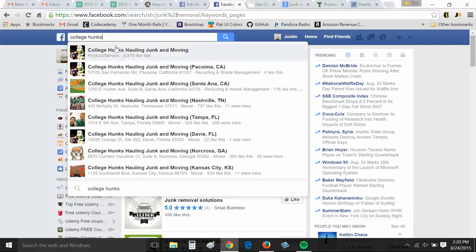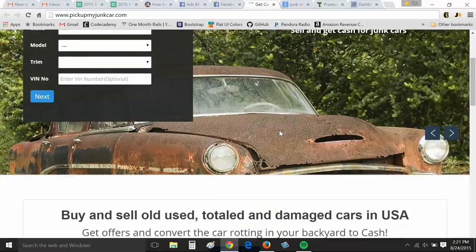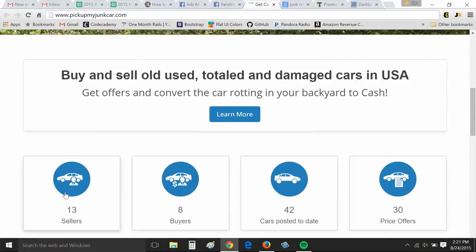Okay, so we do have a main page for that brand, College Hunks Hauling Junk, but look, it's specific to each city as well. So personally, for this website, I would target where my initial buyers of these junk cars are. So when I go to this site, I see they have 8 buyers currently of junk cars. So according to what towns those are in, that's where I want to start.